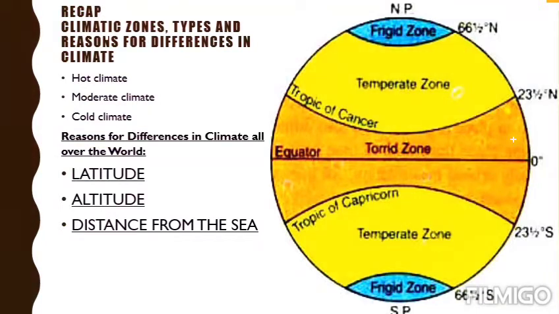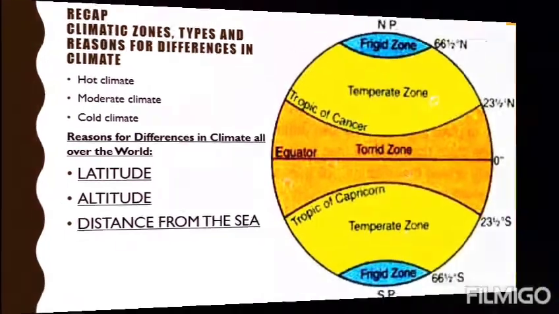When we studied the reasons for differences in climate all over the world, we have three basic reasons: latitude, altitude, and distance from the sea. We already studied all these in detail in the previous lesson: how latitude affects the change in climate, how altitude affects climate in different areas of the world, and how the climate fluctuates at different times in areas located at a distance from the sea.